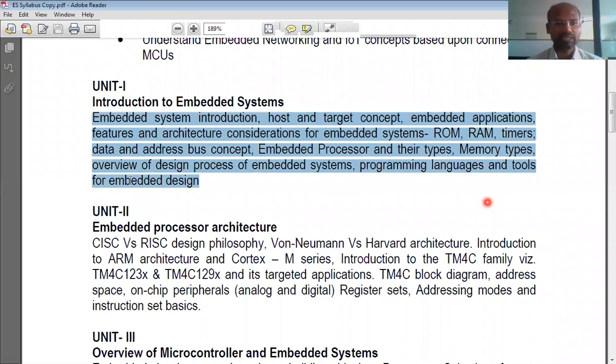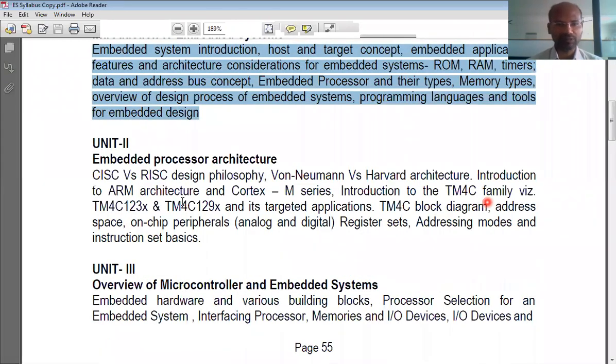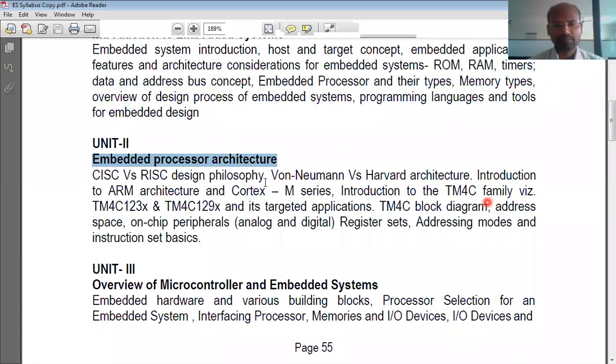Next, unit 2. In unit 2, we will see the embedded processor architecture. Embedded processor means embedded microcontroller or microcontroller. Microcontroller is not just a processor. Microcontroller is equal to processor plus other peripherals.